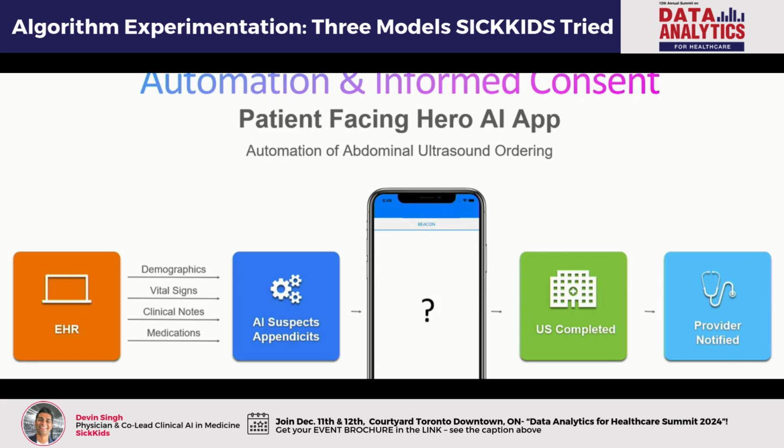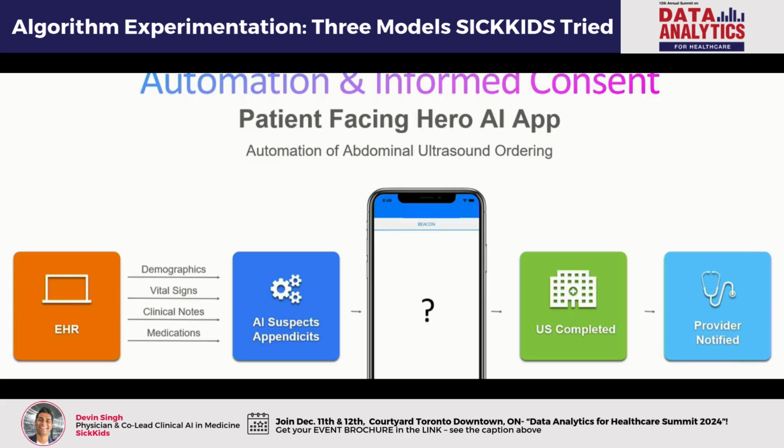But what do we say? I've got the model that makes the prediction and is going to order the test. But we need to respect informed consent. So how do you create a process that's fully automated, no provider in the loop, that still actually achieves informed consent with the patient? We need to put something in this app here as some sort of text, dialogue.